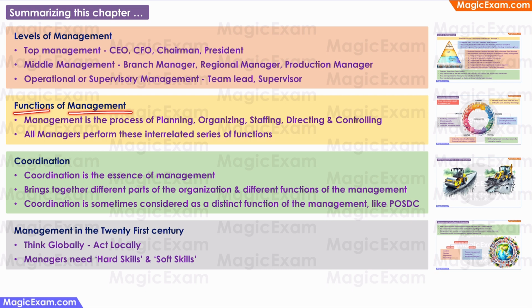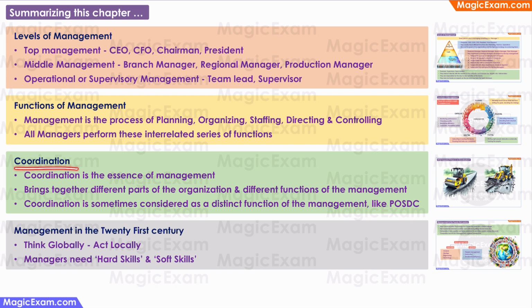Then we spoke about the functions of management, that is POSDC, that is planning, organizing, staffing, directing, and controlling. They are all very interrelated and it is very difficult to pinpoint where one function ends and the other function begins. And all managers perform these functions to various degrees at various times. And later in this series, we will discuss these functions in detail in chapters 4 to 8.